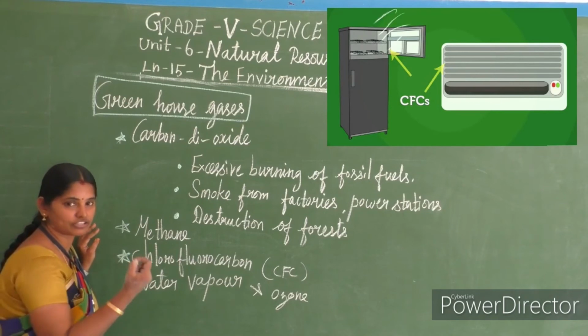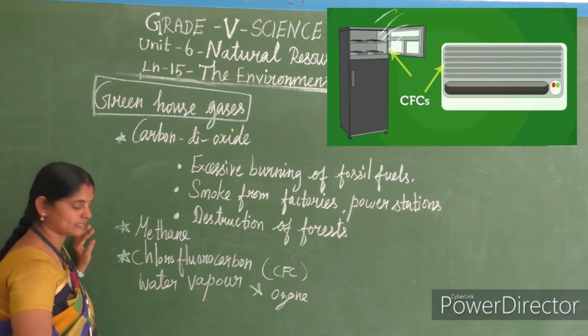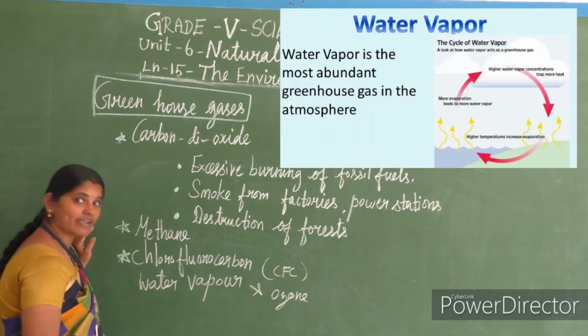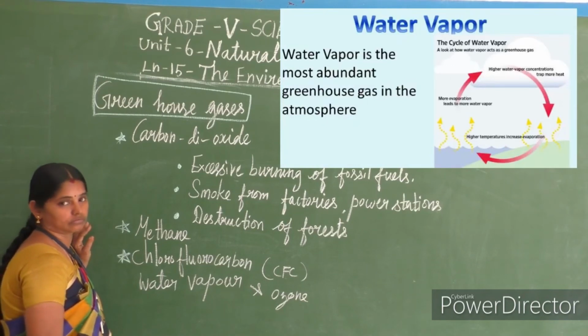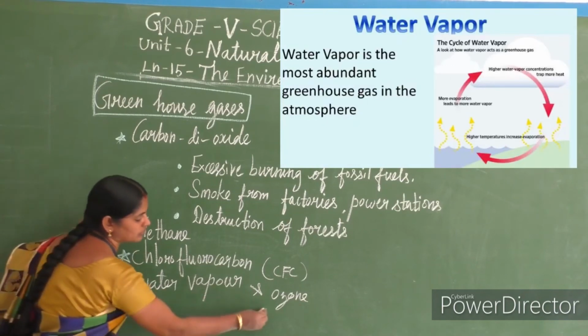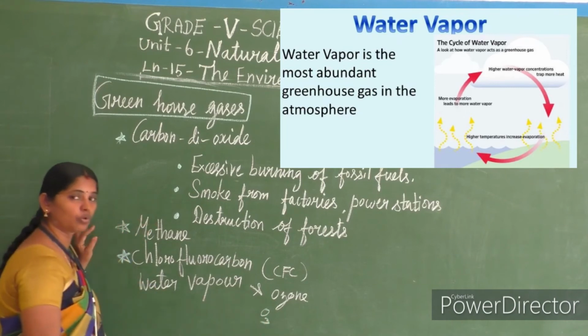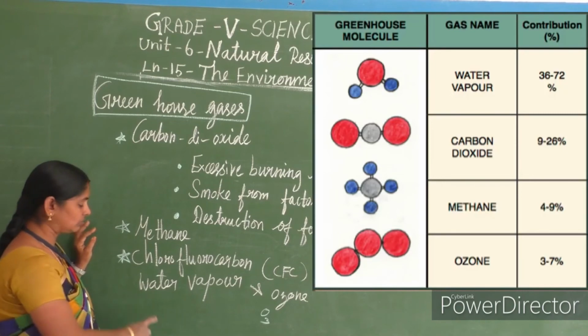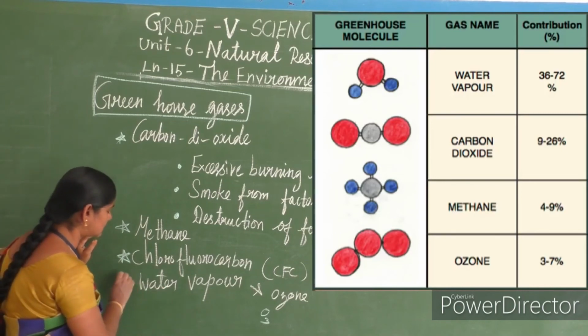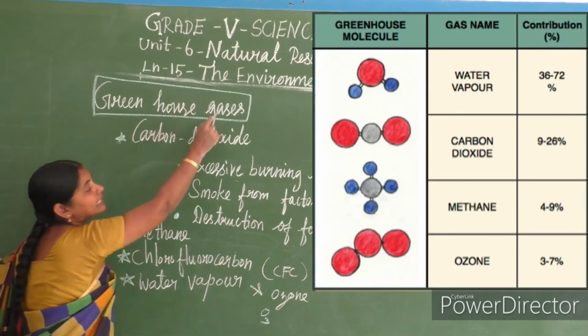Okay, in ACs and refrigerators and all we are using this gas. And water vapor present in air and ozone gas, O3. O2 means oxygen, O3 means ozone.